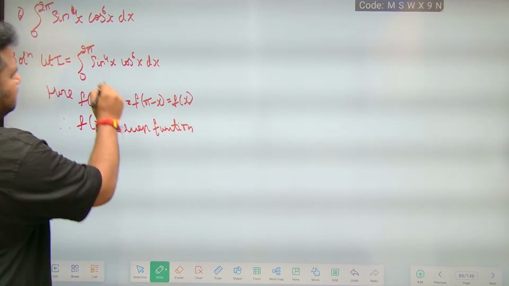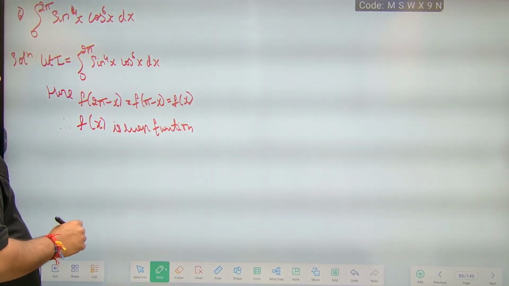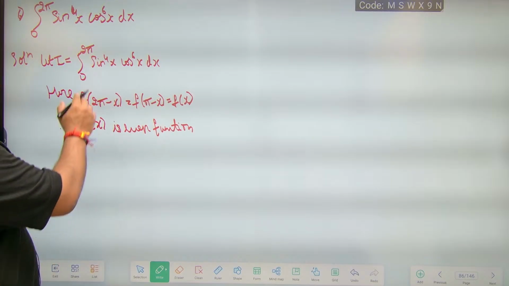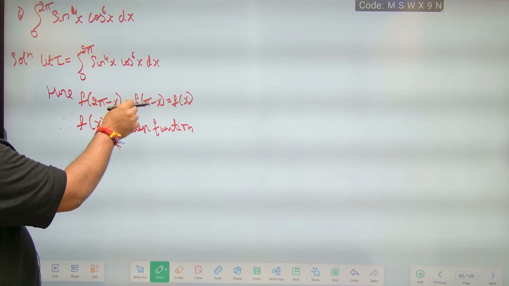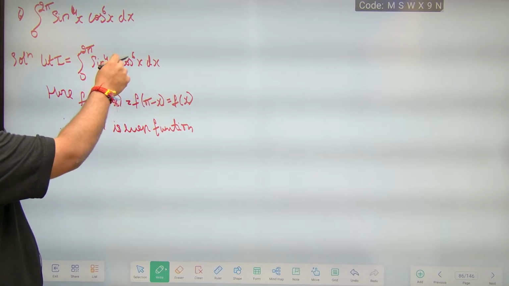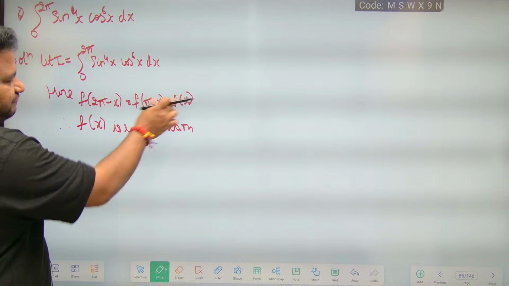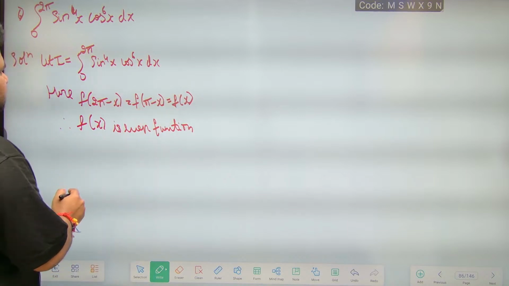See here, sin power 2 pi minus something is what? 2 pi minus something, what will you get? Sin power 4 only. Okay, because you will get minus also, it will become positive. Pi minus x, you will get negative here, but since it is power 6, it will become positive. You will get f of x only. Therefore f of x is an even function. Therefore I can write this as